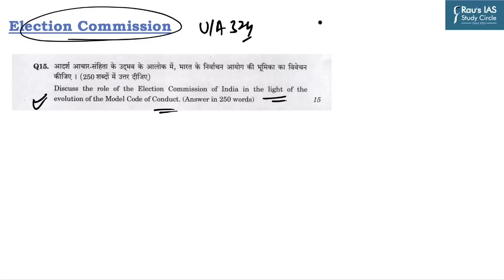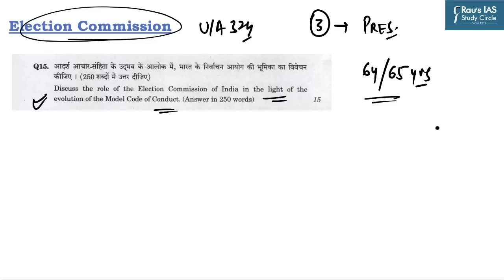Now the Election Commission is a 3-member body. All of them are appointed by the President of India, and the tenure for election commissioners is 6 years or 65 years, whichever is earlier. And they are eligible for further appointment in government service.